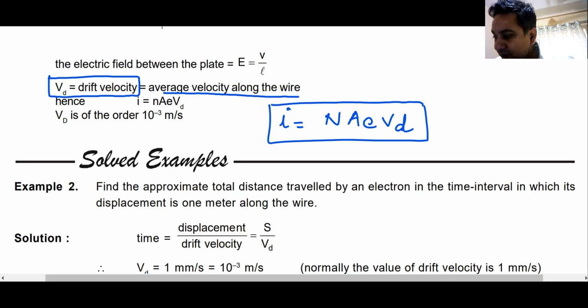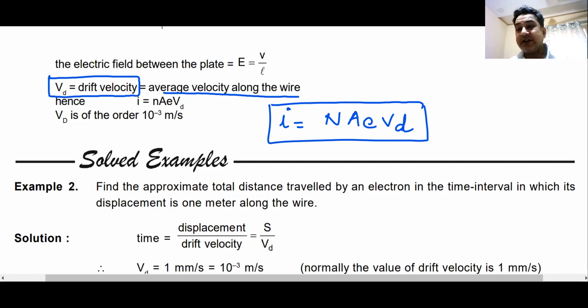Listen to these words very carefully because normally students don't understand this. I stands for current. What does n stand for? n is the number of charge carriers, electrons per unit volume. A is the cross-sectional area. e is the charge of an electron, and Vd is the drift velocity. Am I clear up till here?